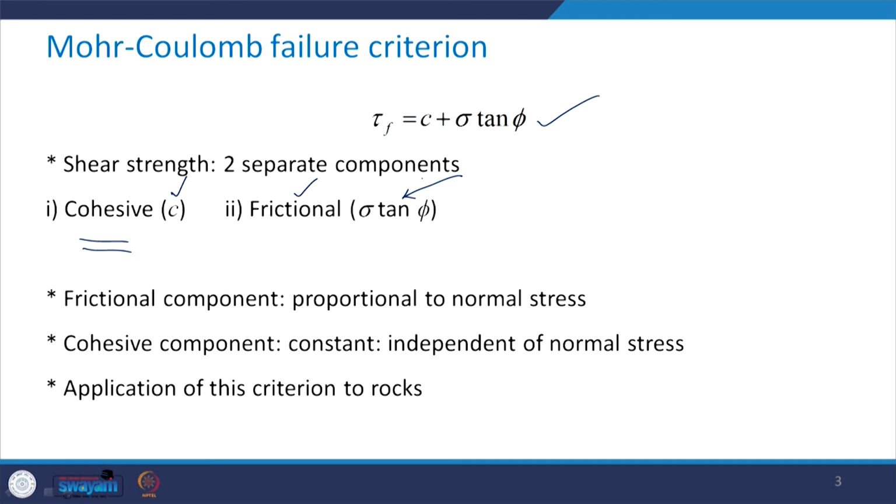Take a look at this frictional component: it is equal to sigma tan phi, so it is proportional to the normal stress. However, the cohesive component is constant and independent of the normal stress.